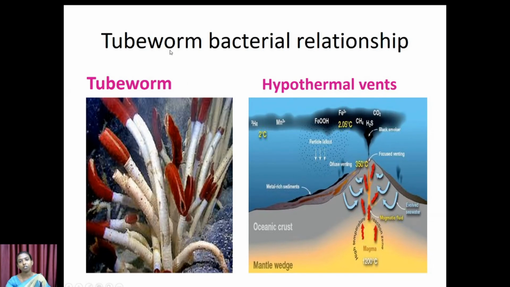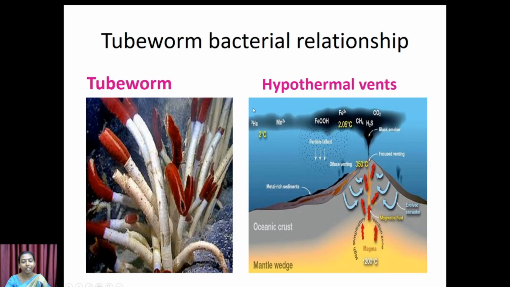This is a relationship between a tubeworm and bacteria. So this is a tubeworm named Riftia. This is called the giant tubeworm, which is present in the hydrothermal vent region of the sea. This region, the one in red color, is called the plume region, which is rich in hemoglobin, and this region is called the trophosome region.